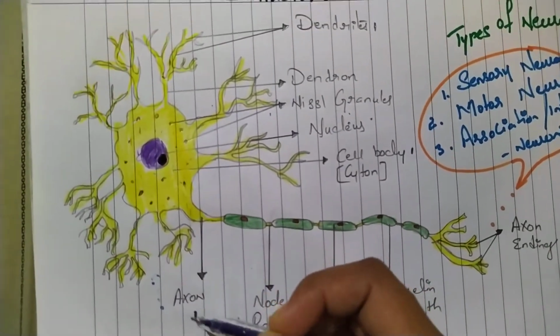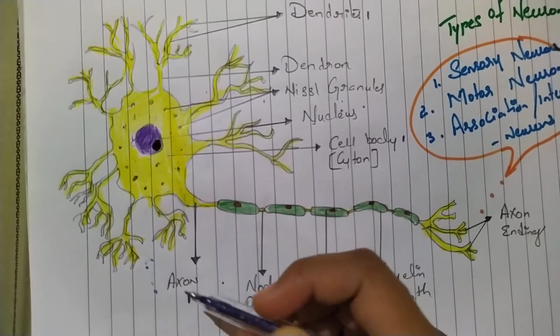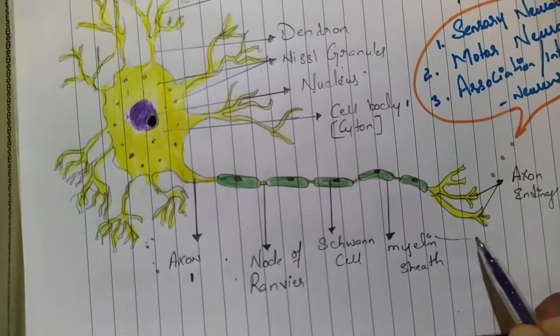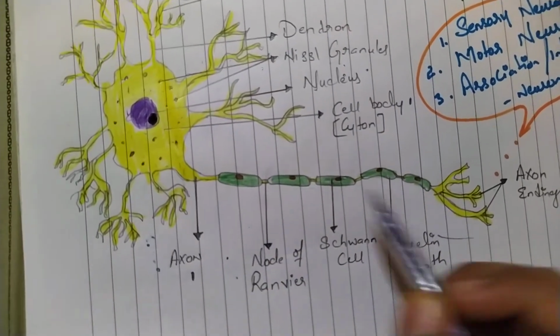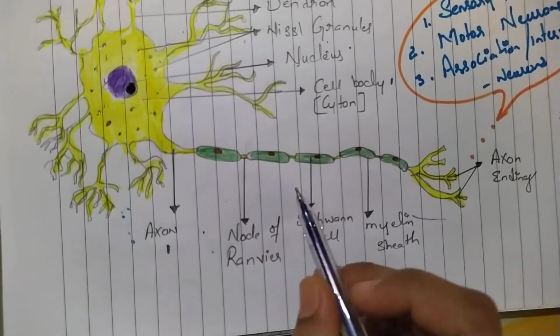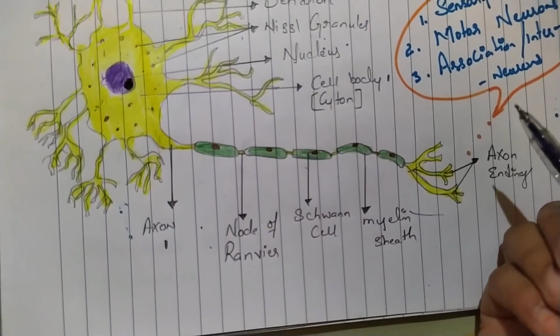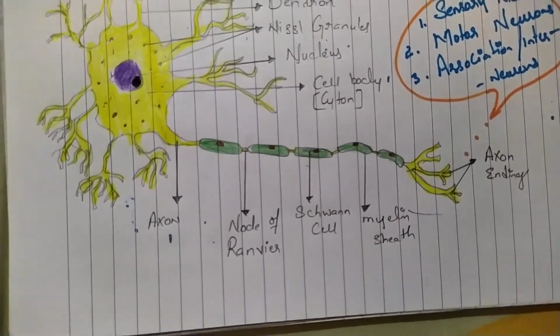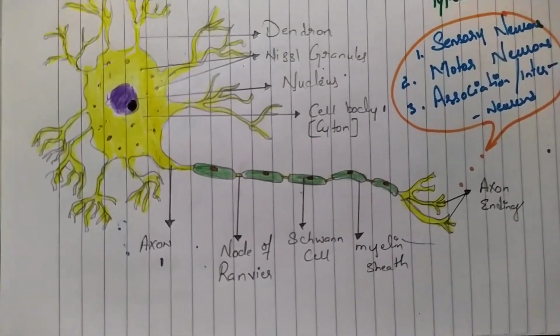Let's come to the next one, that is the axon. The axon is the longest extension from a neuron, as you can see here. It carries the impulse from the dendrites and away from the cell body to the next neuron or to the effector or organ. That means to which they have to send the signal.